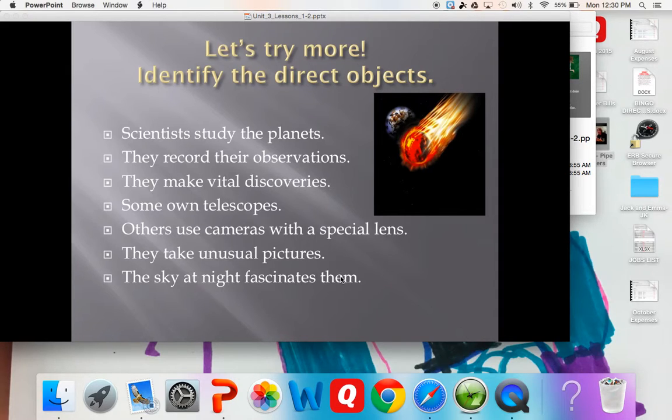Okay, so that's what you need to do for lessons 1 and 2. And what I'd like you to do now is be working on workbook page 38. Workbook page 38 is dealing with direct objects. So go ahead and work on that now. You can work on it and finish it tonight for homework. You can work on it now and finish it and put it in the bin, but you will be expected to finish it at some point. So please start working on that now.